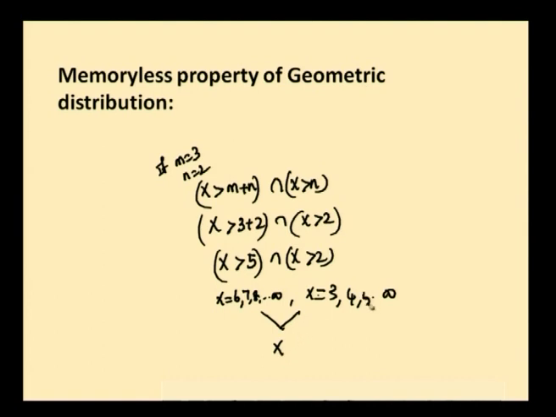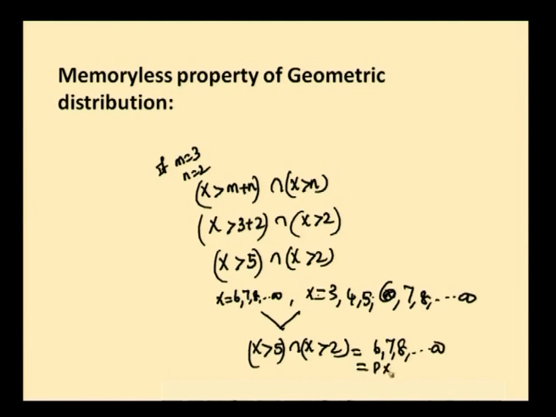Here 3, 4, 5, 6, 7, 8 etc. is going to come. So the intersecting area, x greater than 5 intersection x greater than 2, is going to be equal to 6, 7, 8 etc. up to infinity, which is nothing but P of x greater than 5. What is that? M plus n, because you have taken m plus n as 5 and m as 2, so x greater than m plus n is the smaller area.